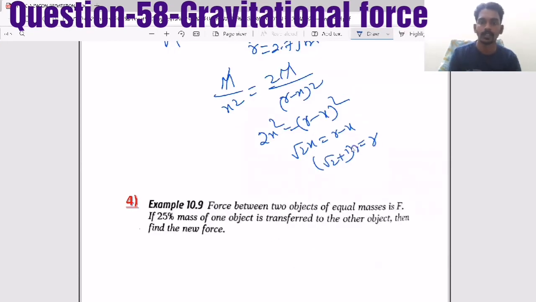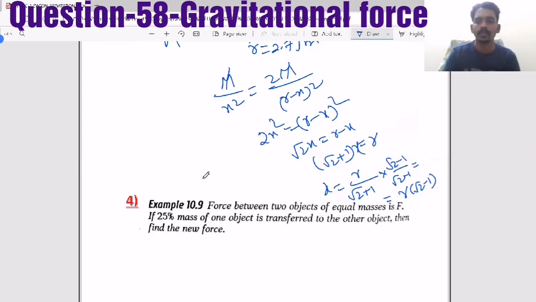Root 2 plus 1 into x, x you take common. So x value will become r by root 2 plus 1. So if you multiply with root 2 minus 1 and divide with root 2 minus 1, then the denominator, a plus b into a minus b, is a square minus b square. So it will become 1. So r into root 2 minus 1. The R value they have given, root 2 is 1.414, substitute and multiply.